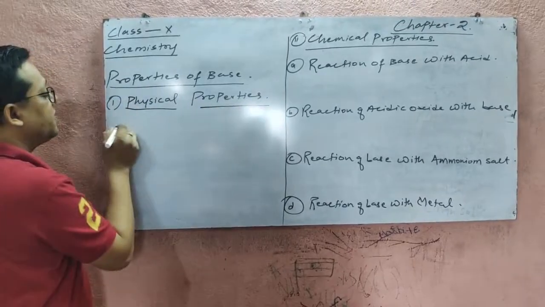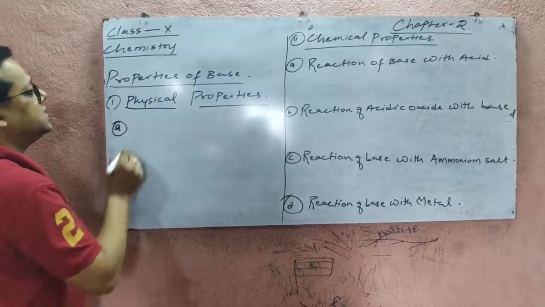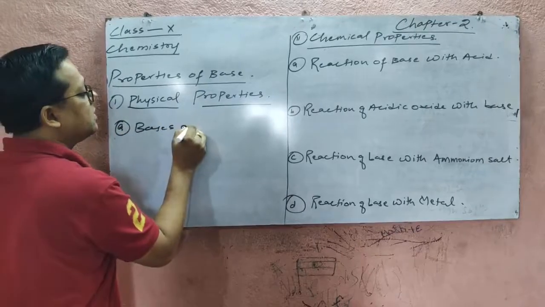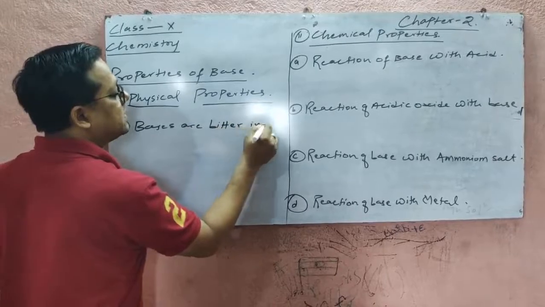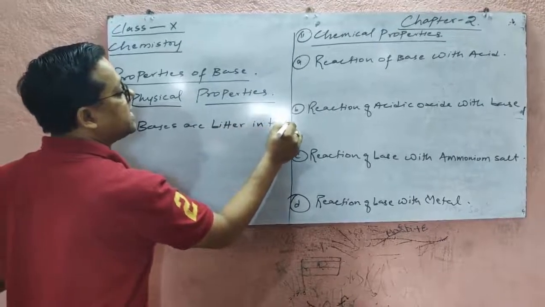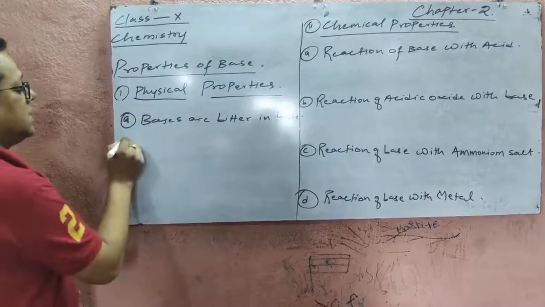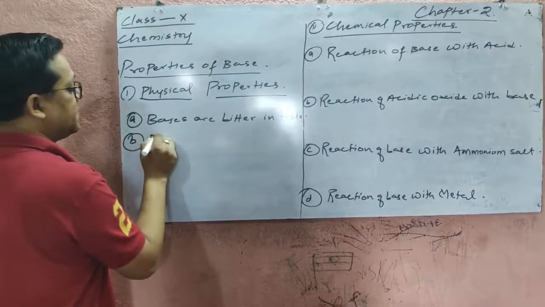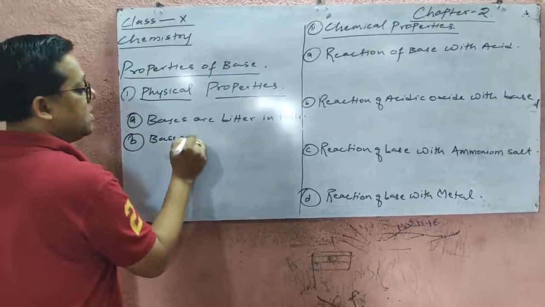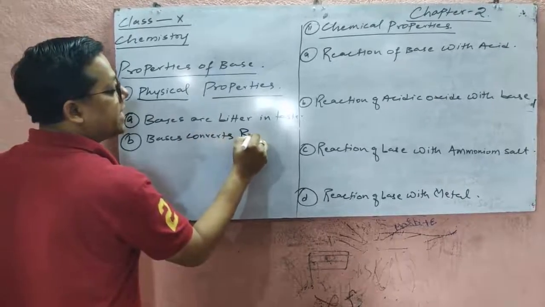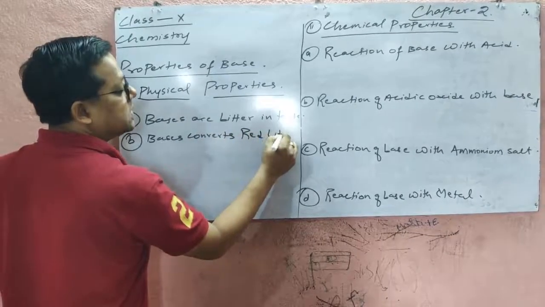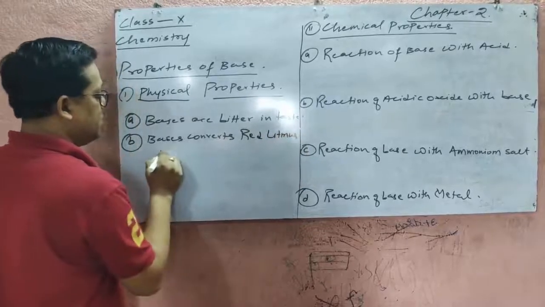Among the physical properties, first, bases are bitter in taste. इसका टेस्ट हमेशा बिटर होगा. Second, bases convert red litmus to blue.